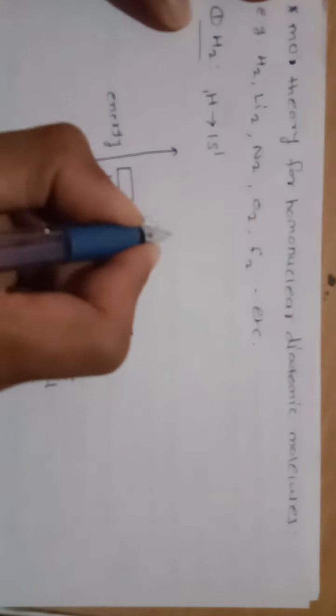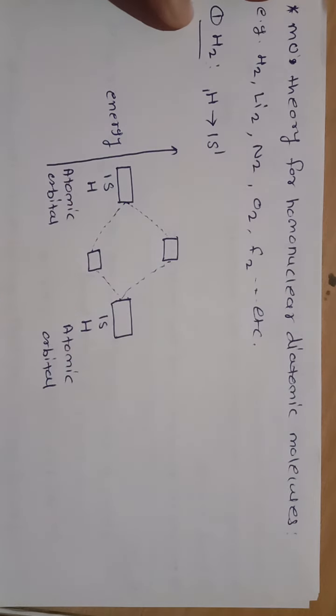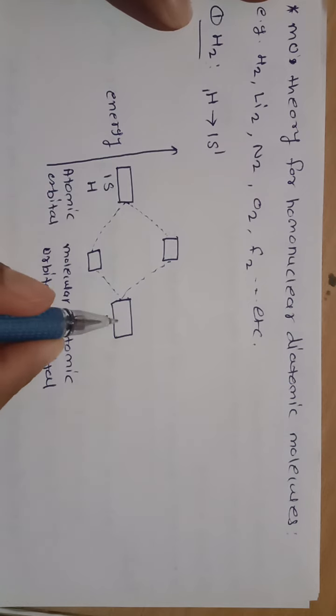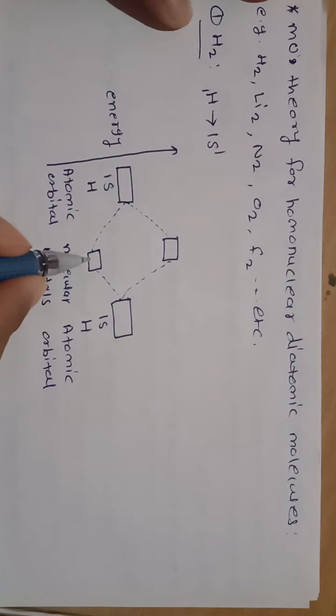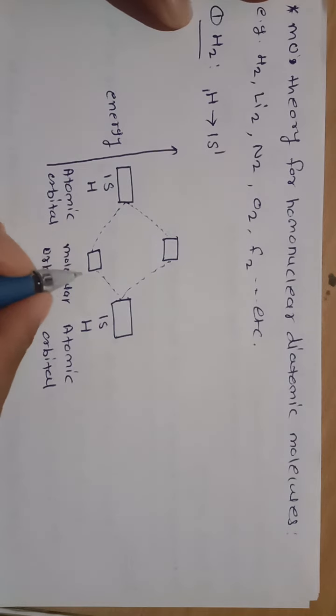This is the first molecular orbital and this one is the second molecular orbital. These are the molecular orbitals. Here, one molecular orbital has energy less than the atomic orbitals of the constituent hydrogen atoms, but another molecular orbital has energy higher. Here, the lower energy molecular orbital is called the bonding molecular orbital.